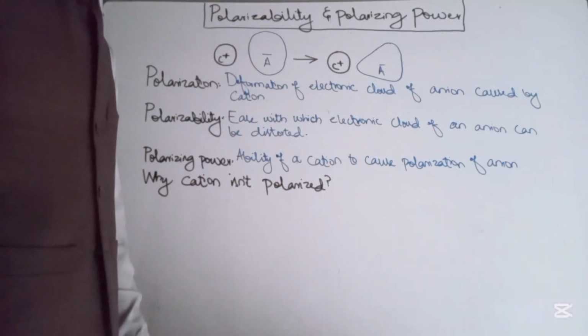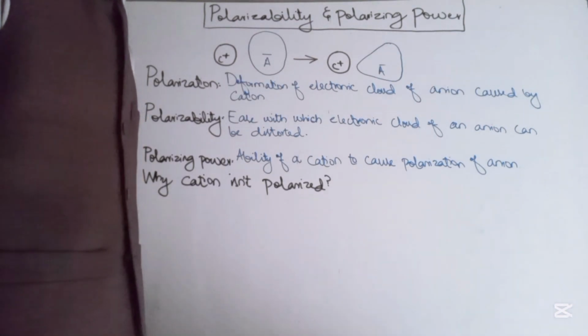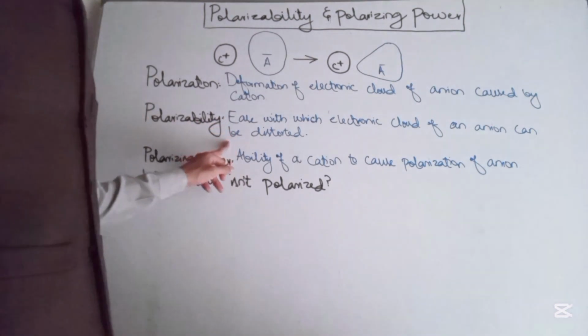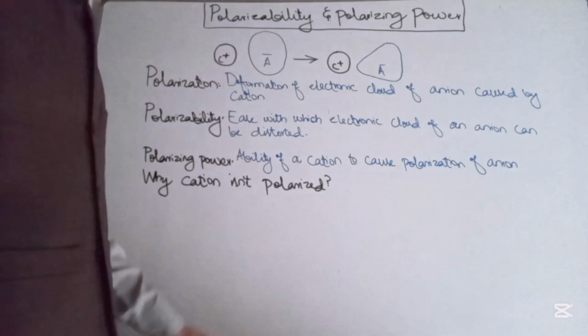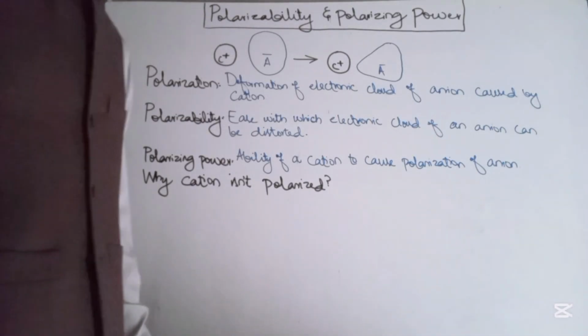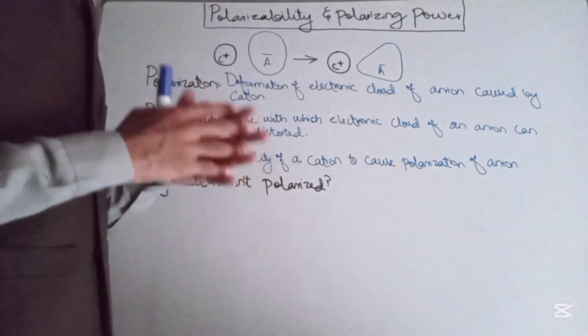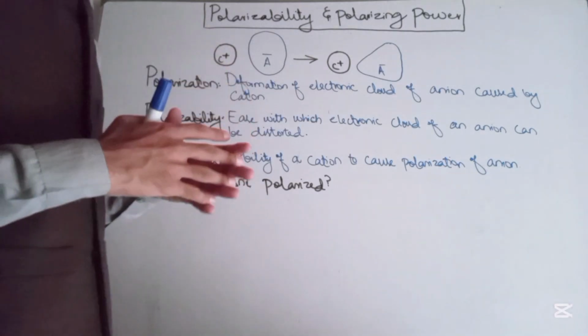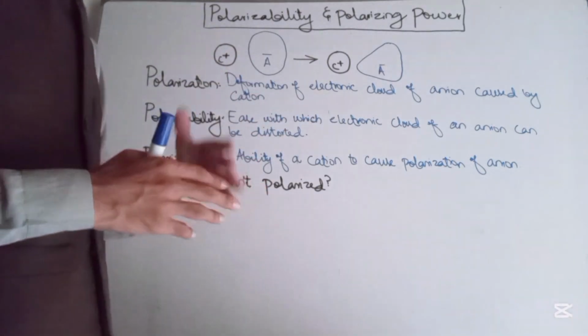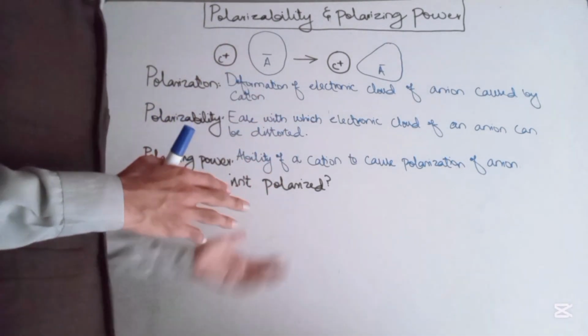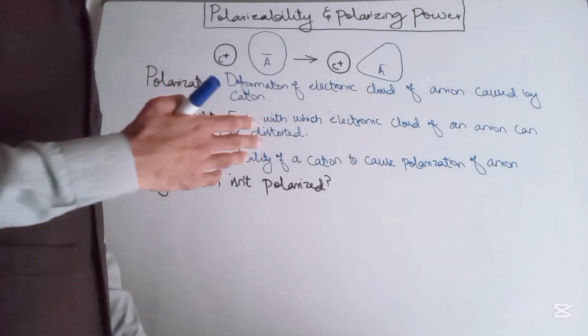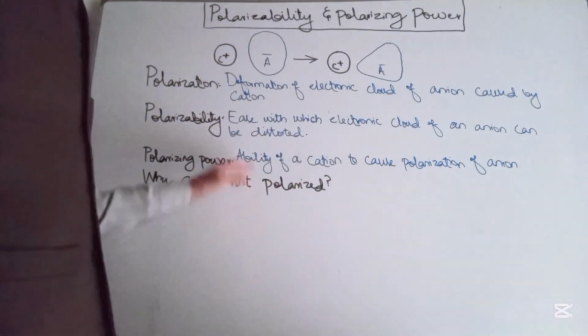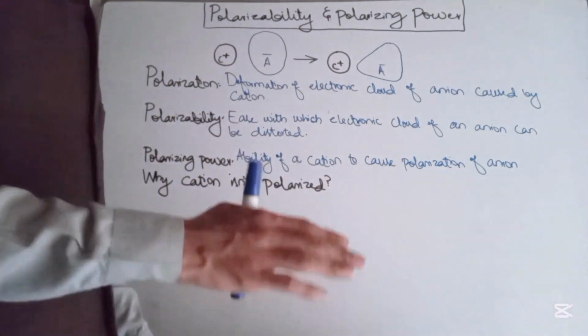The next important point is polarizability. It is the ease with which the electronic load of an anion can be distorted. So polarizability is basically the tendency of an anion to be polarized, to be distorted, caused by the attraction of the cation, or the ease of the anion to be polarized.